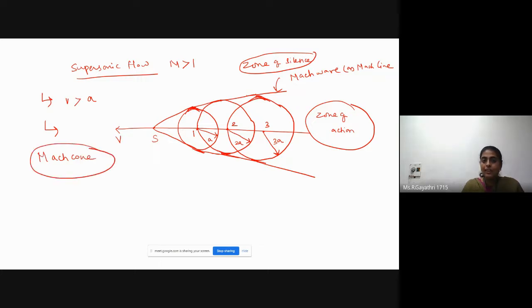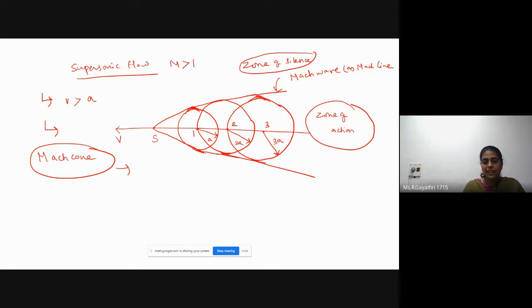Mach cone. Tangents drawn from point S, the point of source or source of disturbance, on the spheres define a conical surface, referred to as Mach cone.